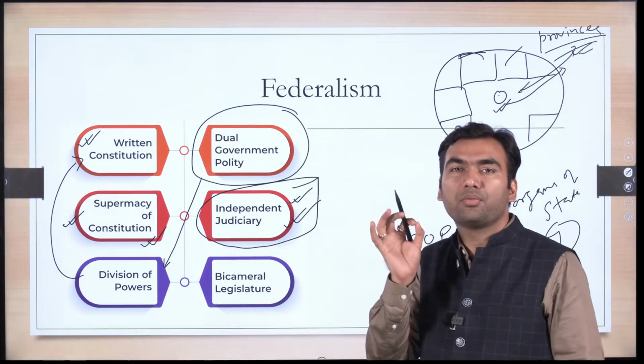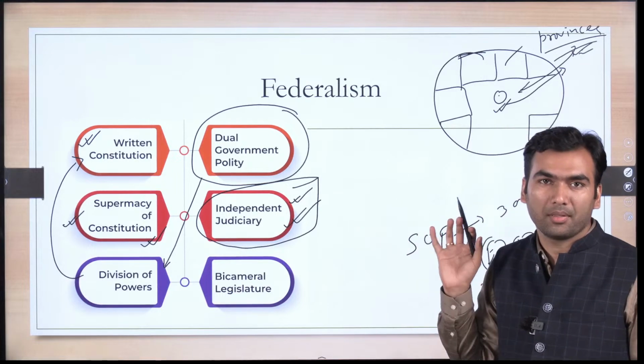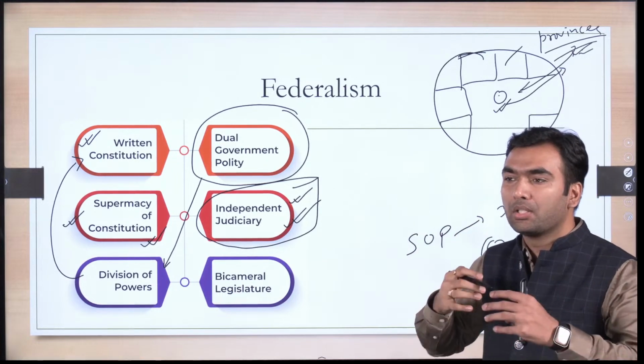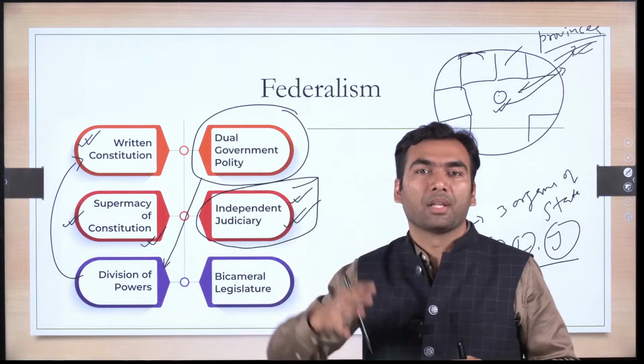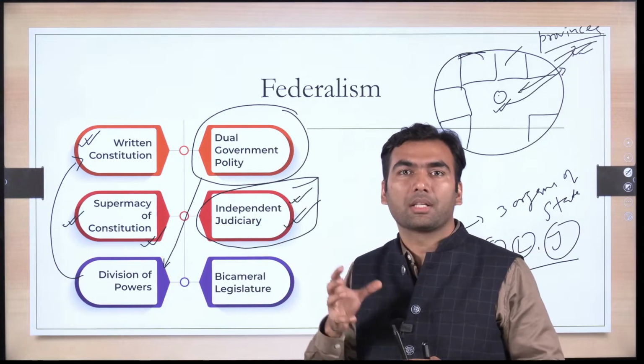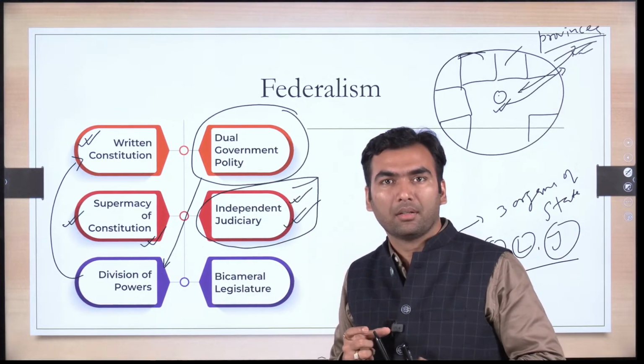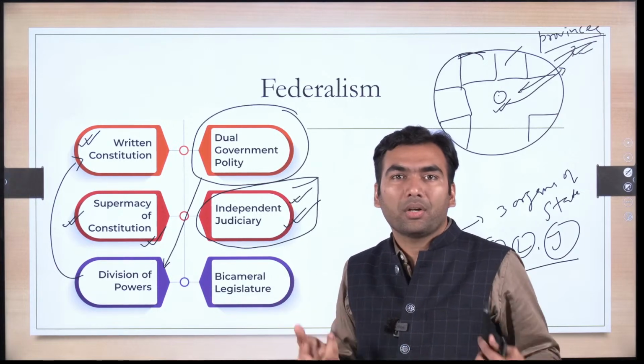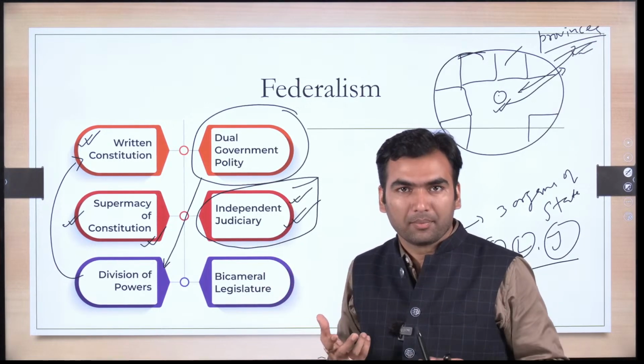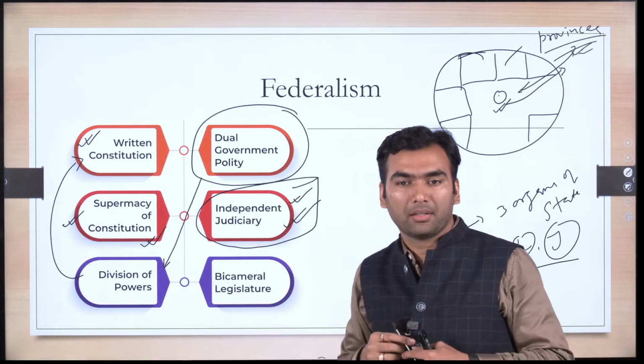This is a key feature of any federal structure. If the judiciary is not independent, suppose the judiciary is subject to the union government, union executive or parliament, then the states cannot expect a fair trial, fair judgment. Okay.